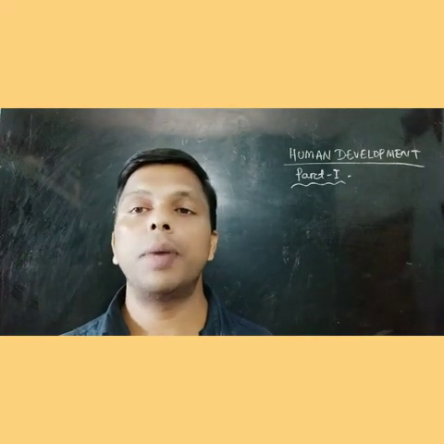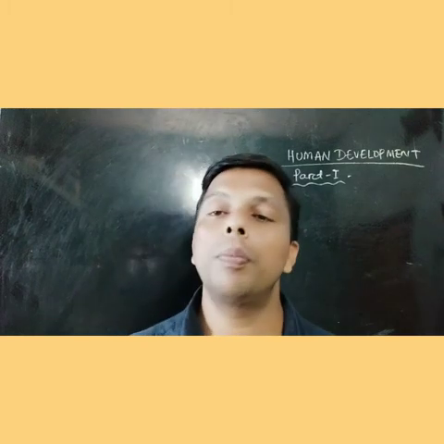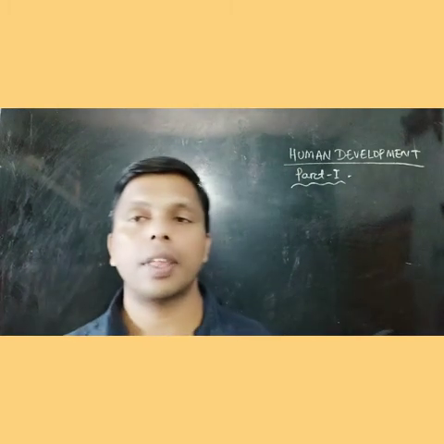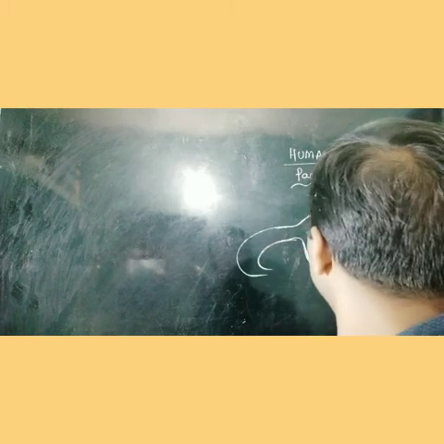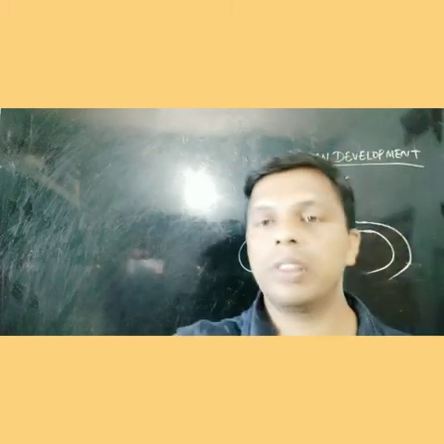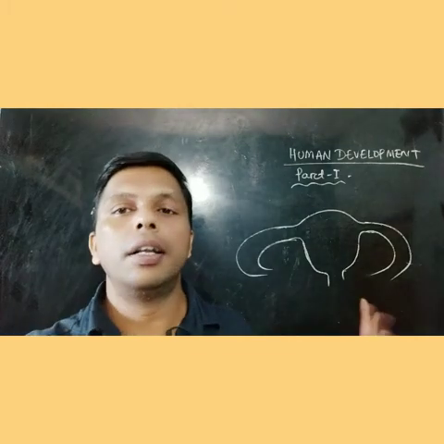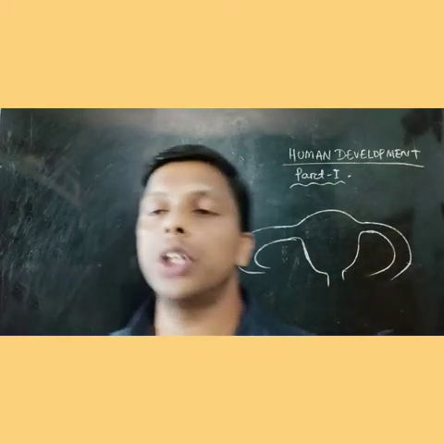Fertilization takes place at the junction of ampulla and isthmus in human beings. Suppose this is the uterus, the fertilization takes place at the junction of ampulla and isthmus.